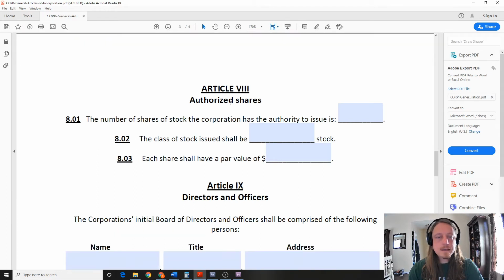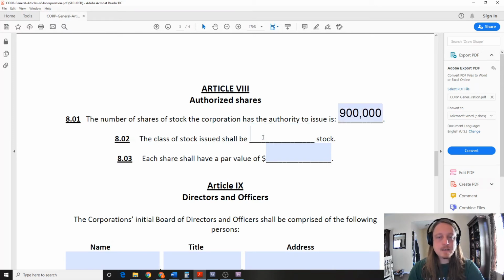Article 8, authorized shares. So when you incorporate, you allow the people to buy into the business and then they get a stock, right? To say that they own part of it. And that's how you raise money. So we got to figure out how many stocks can we send out. And this number usually is pretty large. So we're going to put 900,000, but you could put whatever you want. But that's what that means.